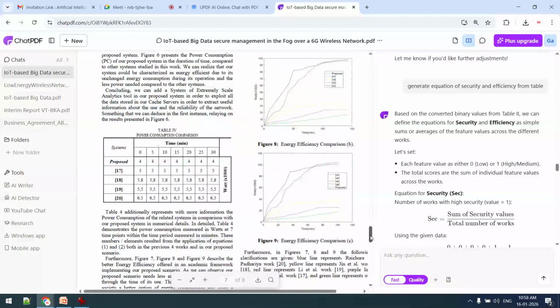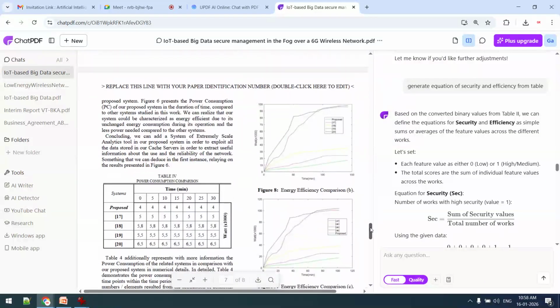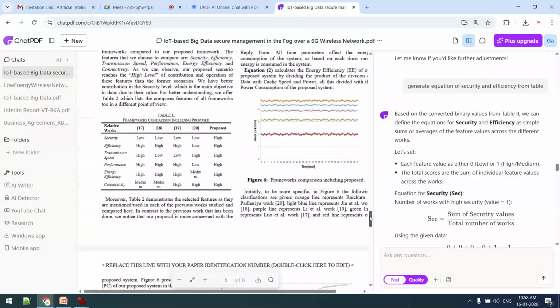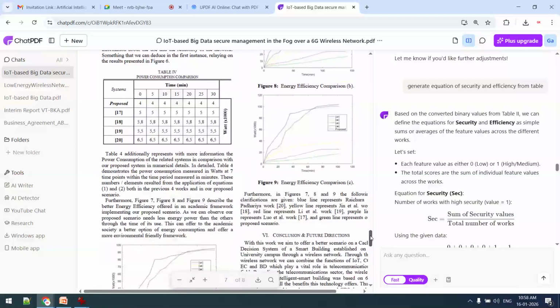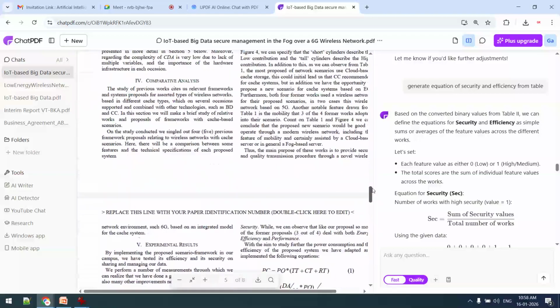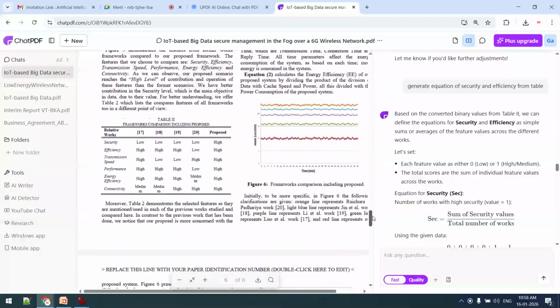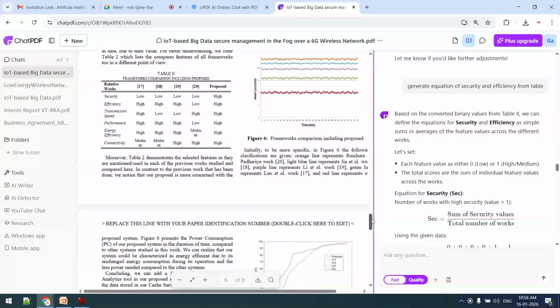So if you know the prompt differentiated instructions, these techniques, then this graph will be converted to a table. This graph can be converted to a table that has each and every coordinate, x and y axis, energy efficiency. Okay, this particular table. You can see in this paper there is no table related to the x and y axis. So many graphs are given. So with AI, these can be converted with prompts. So effective use of prompts, we should know, we should be aware.